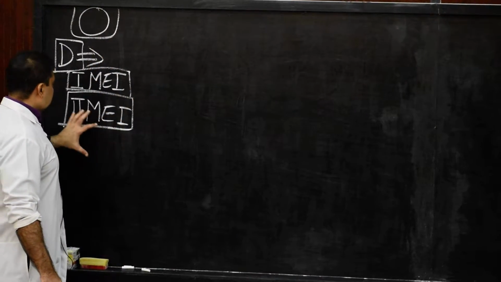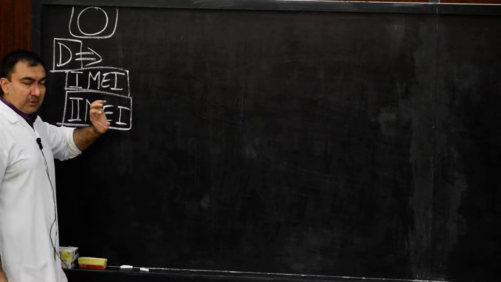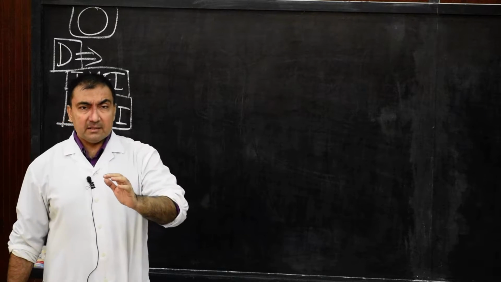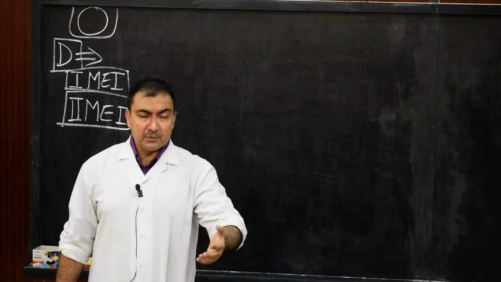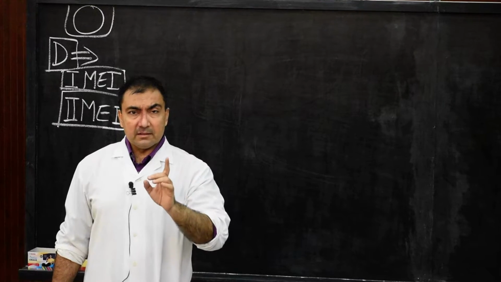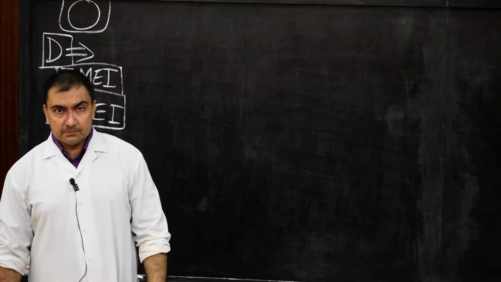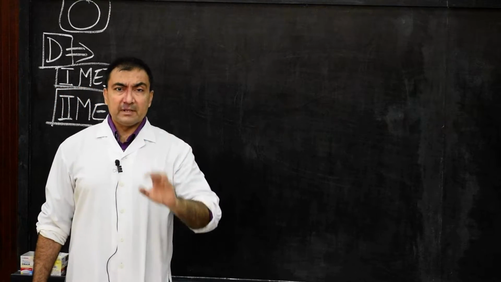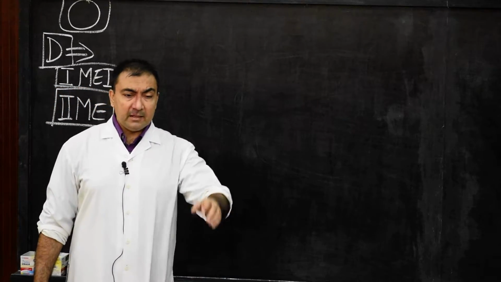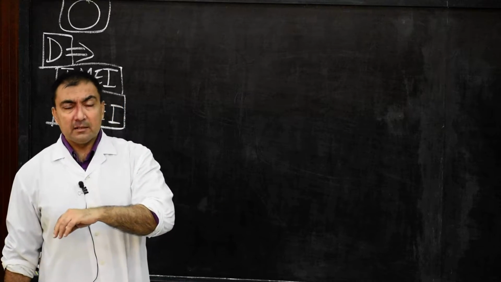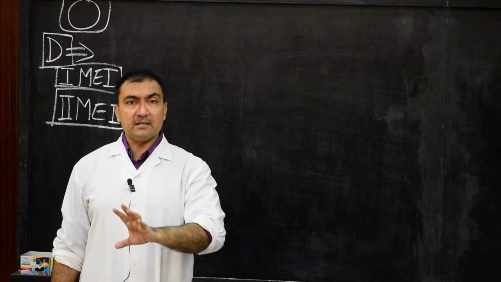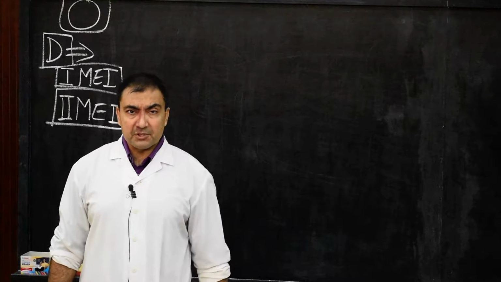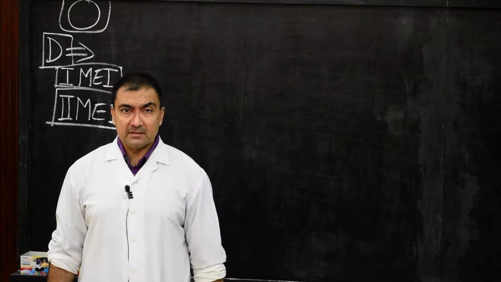Now, considering this definition and these two points of oogenesis, always note down that at the time of puberty or after puberty, during each and every monthly menstrual cycle, there will be maturation of around 5 to 12 ovarian follicles. Out of these, only one follicle will rupture and release the oocyte.